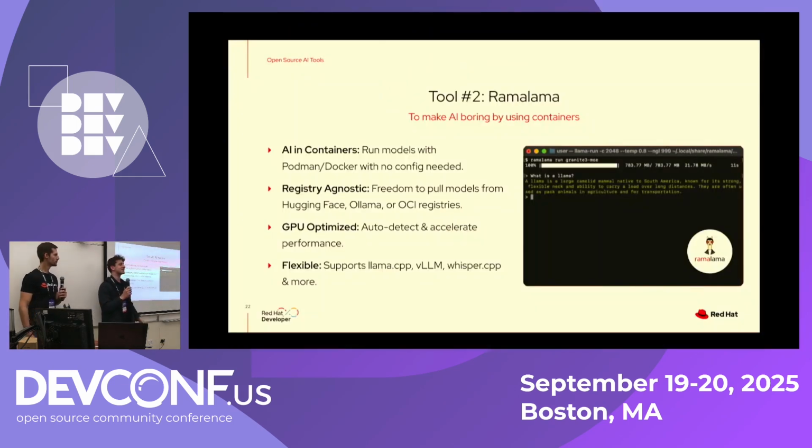But the second tool, since Dan Walsh is here, I got to talk about this, is Llama. So this is under the containers organization on GitHub, and it uses your container runtime, be it Docker or Podman, in order to pull down a container image with Llama C++, mount the file, which is a quantized model, so Llama 3.3, for example, and then run that with acceleration through the container, which is a pretty cool setup.